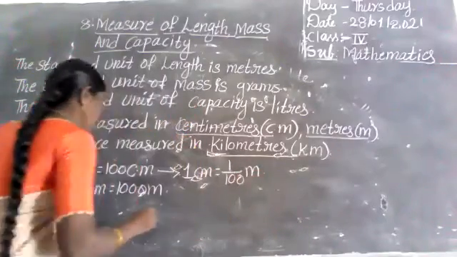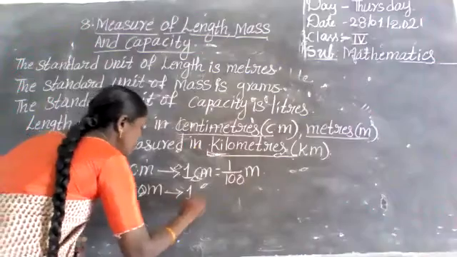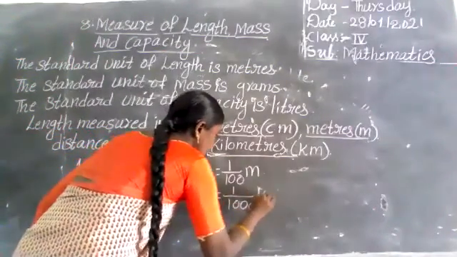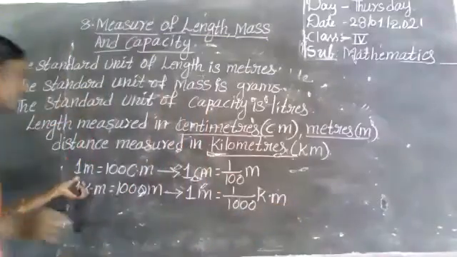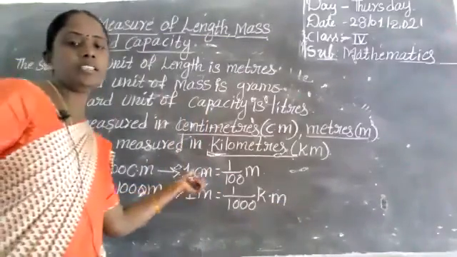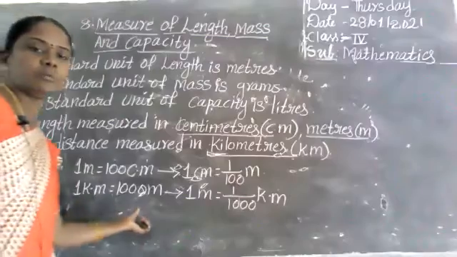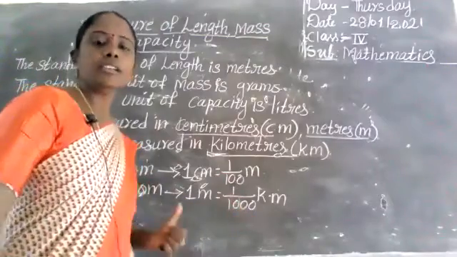Already we know this one. Next, 1 meter equals 1 by 1000 kilometers. First from meters to centimeters and centimeters to meters. Next, kilometers to meters and meters to kilometers.